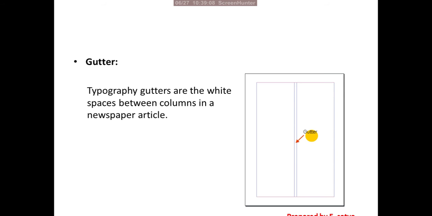Next, gutters. In typography, gutters are the white spaces between columns in a newspaper article. Generally any newspaper has 8 columns. Like The Hindu and other English newspapers, they maintain 6 columns also, but Telugu newspapers like Eenadu maintain 8 columns.